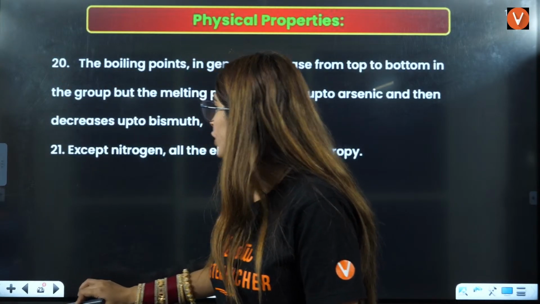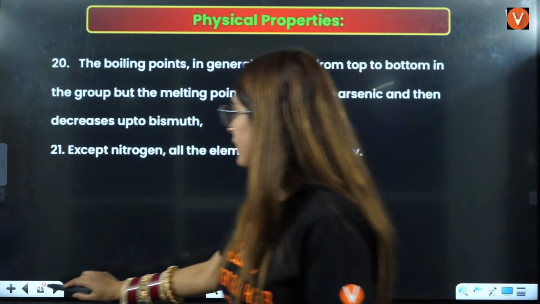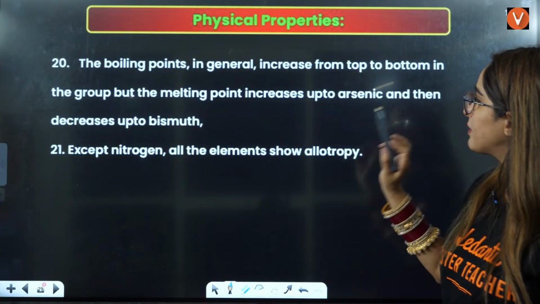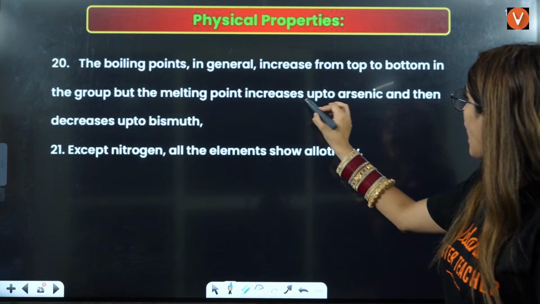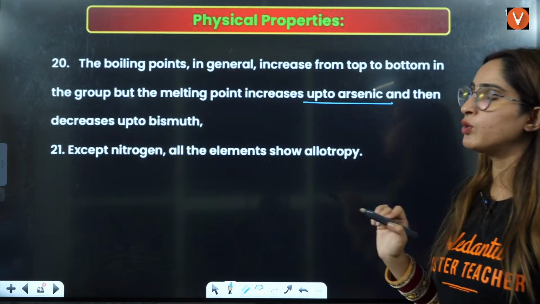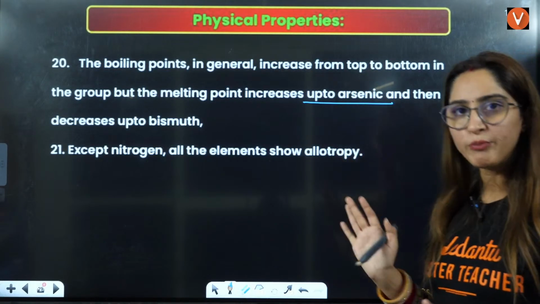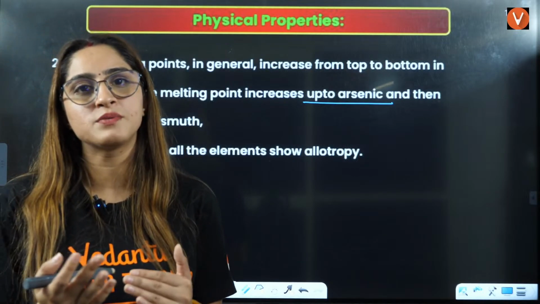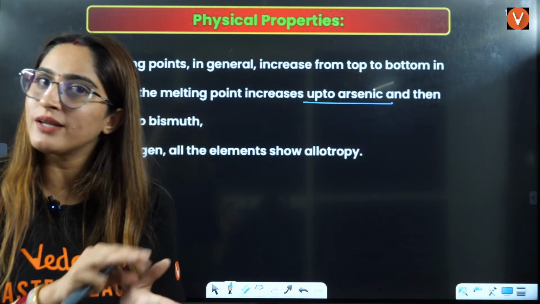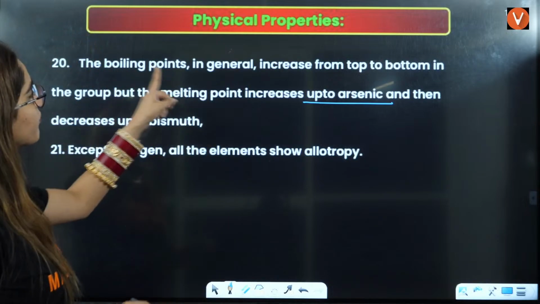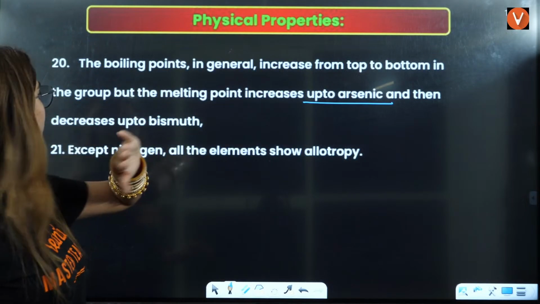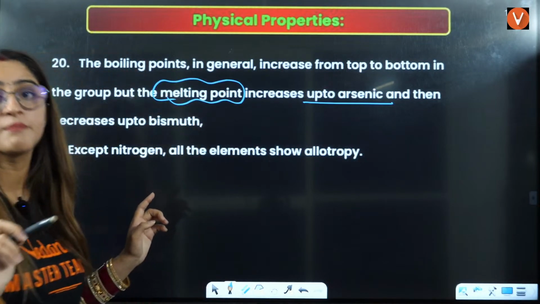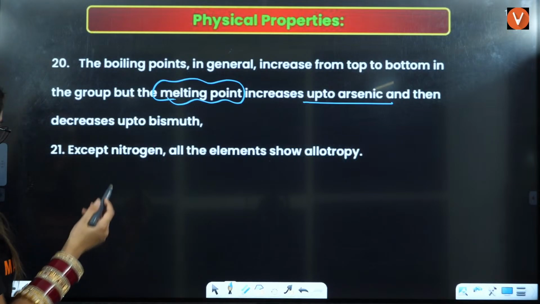Boiling point in general increases from top to bottom, but melting point increases up to arsenic, then decreases. Boiling point does not have any exception. Melting point has the exception. If they ask you the boiling point, that is the same. Remember this, you can get confused in the exam regarding this.